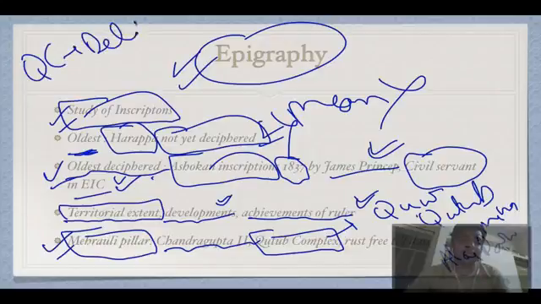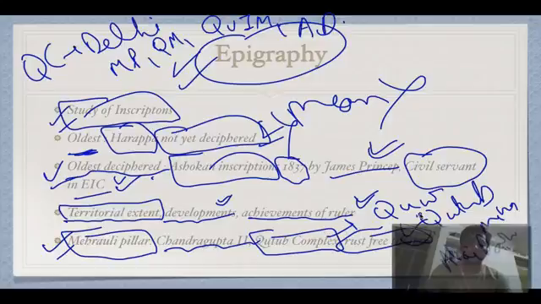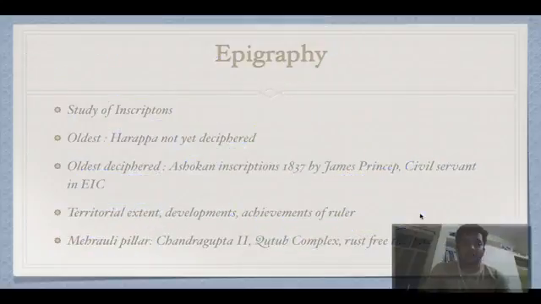It is in Delhi. It has the Mehrauli Pillar, it has Qutub Minar, it has Quwwat ul Islam Mosque, and it has Alai Darwaza. What is important about this is that it is rust free till date. That is the most important part about this Mehrauli Pillar.